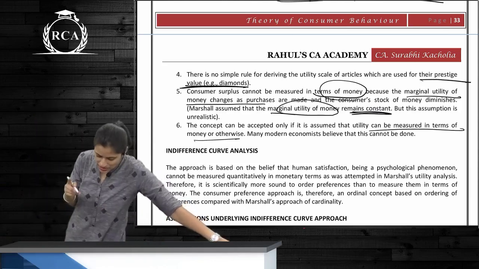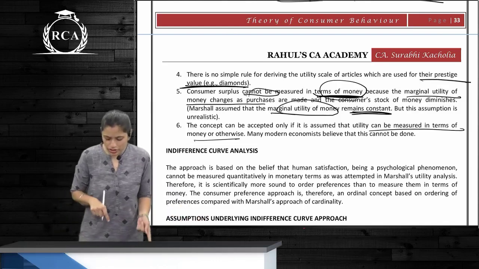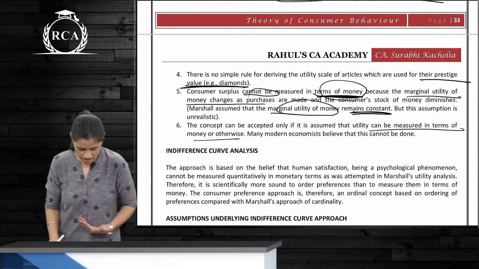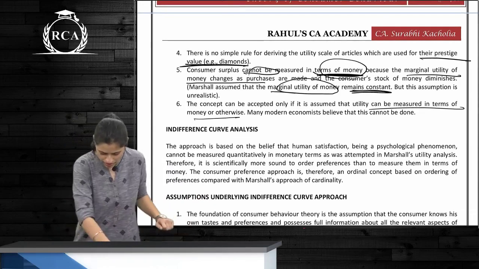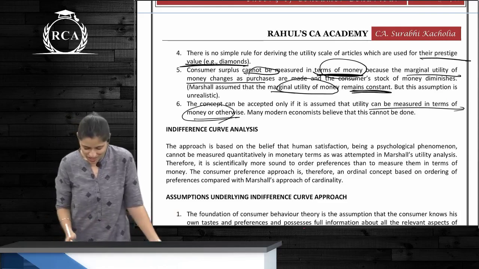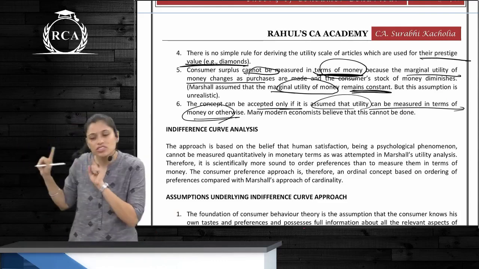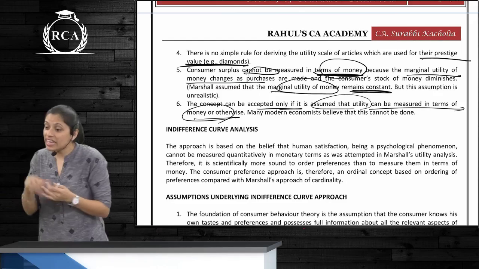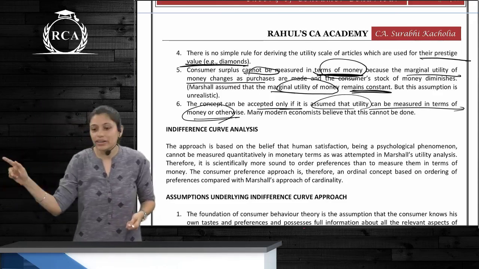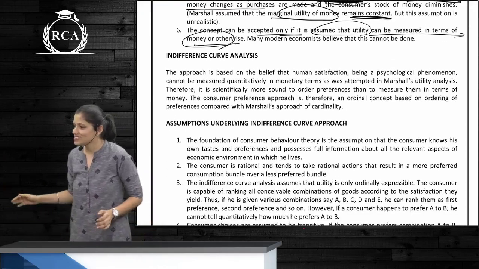Consumer surplus cannot be measured in terms of money because the marginal utility of money changes as purchases are made and the consumer's stock of money diminishes. Okay. Now this concept can be measured in terms of money or otherwise. The concept can be accepted only if it is assumed that utility can be measured, but it is not assumed. It is saying this can be successful only if it is measured in terms of money, but it is not.